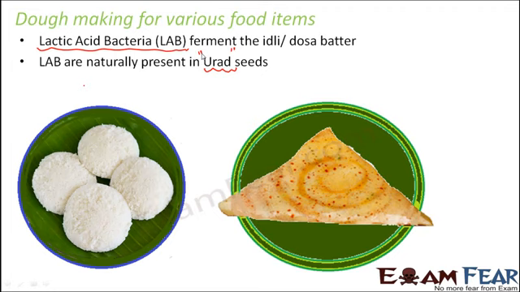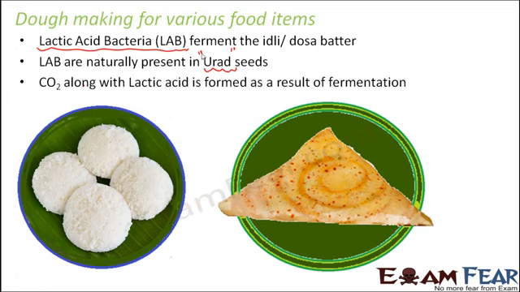As a result of fermentation, what will be produced? Lactic acid will definitely be formed because they are all lactic acid bacteria, but along with lactic acid, carbon dioxide is also formed. So due to the formation of this carbon dioxide, the fluffiness and the puffiness comes in, and that is how the idli batter gets fermented.